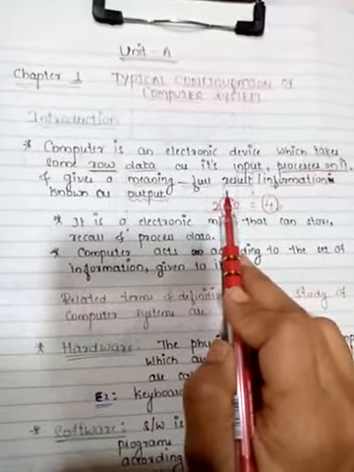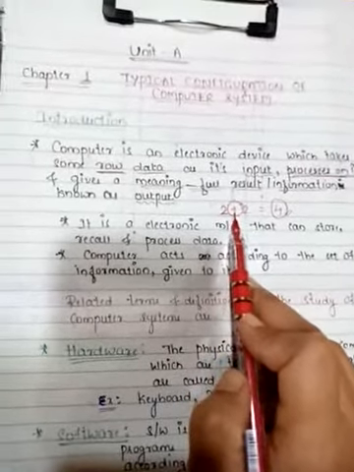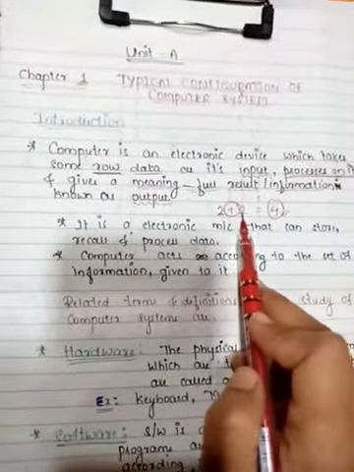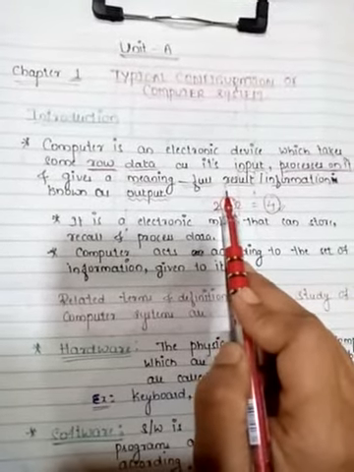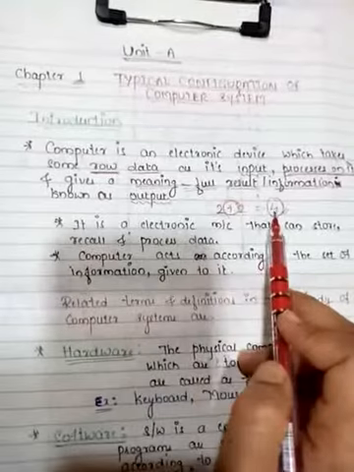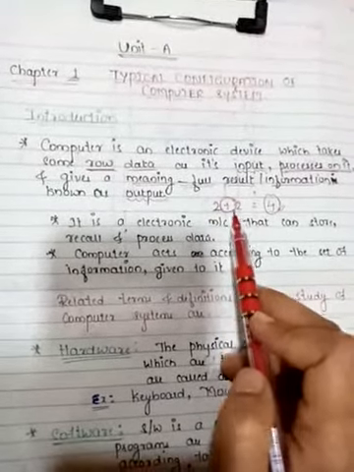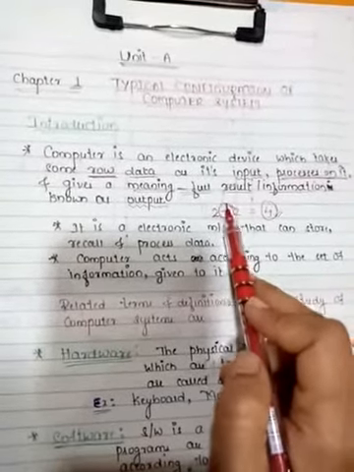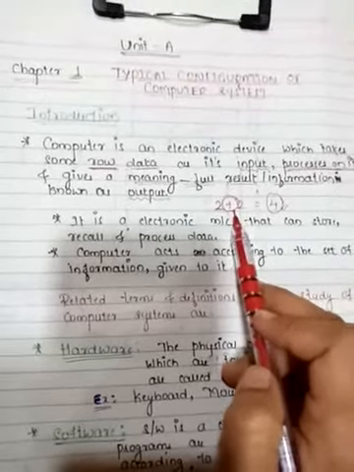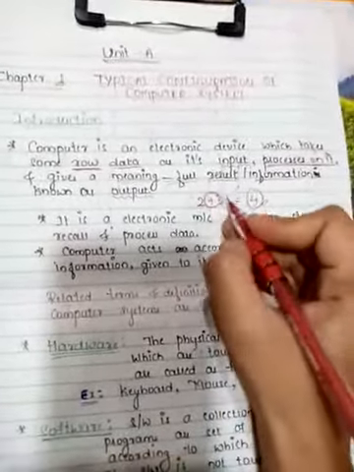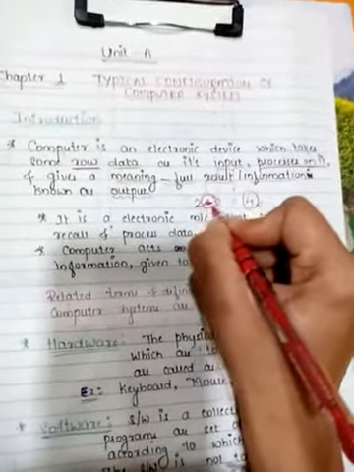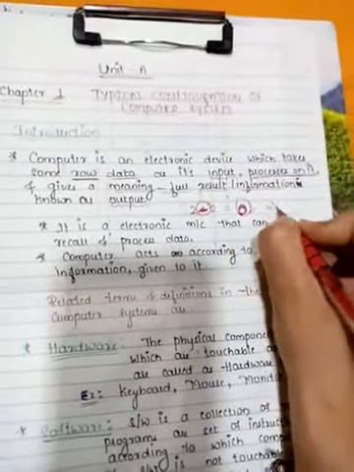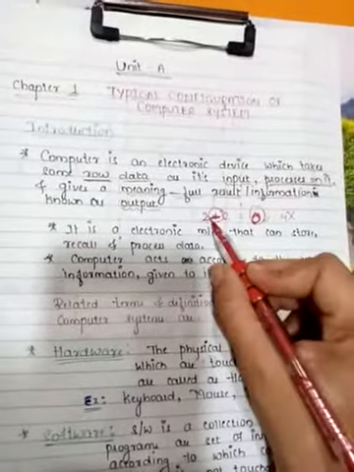So we have to provide some action or set of instructions to be performed on these two raw data. If there is no plus symbol, then it will not provide you the result 4. Is it clear? So whichever instruction the user provides to the computer, it will act according to it. If it could be 2 minus 2, then its result will be 0. It will not give you 4.